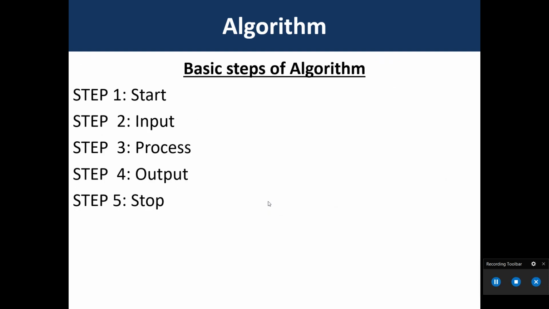Now, we explain the basic steps for creating an algorithm. Step number 1, start. Step number 2, input. Step number 3, process. Step number 4, output. Step number 5, stop.